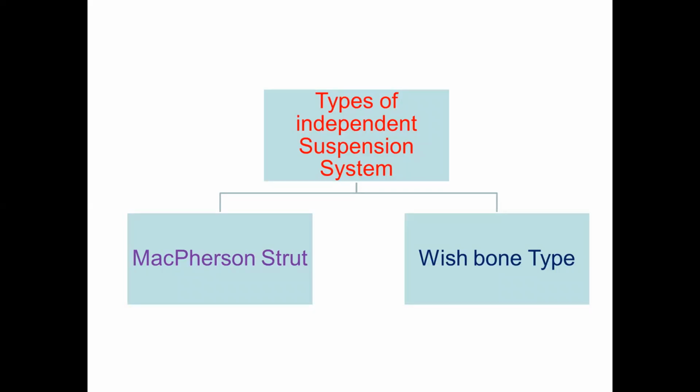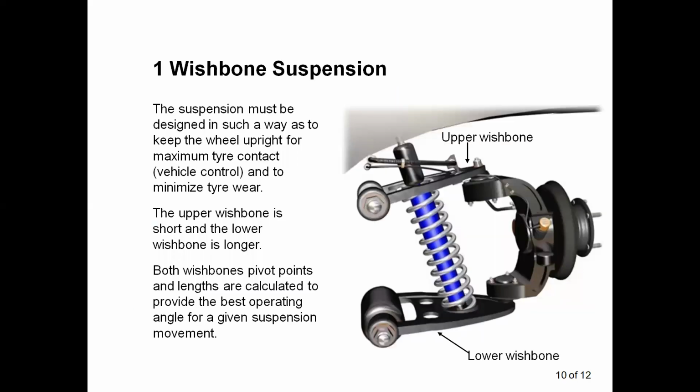In the independent suspension system, there are two types: the MacPherson strut type and the wishbone type. You can see the wishbone type suspension system. The suspension system must be designed in such a way as to keep the wheel upright for maximum tire contact and to minimize tire wear. In the wishbone type, the tire has maximum contact with the road surface.